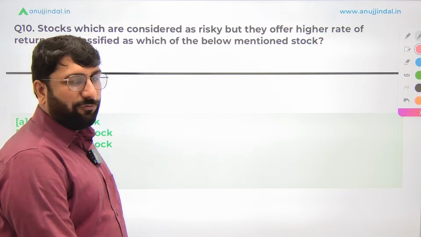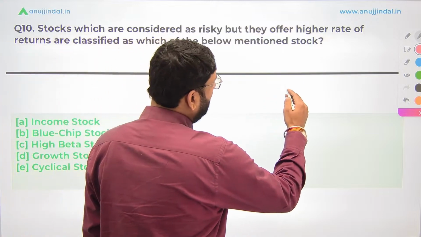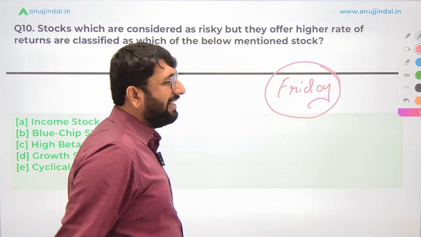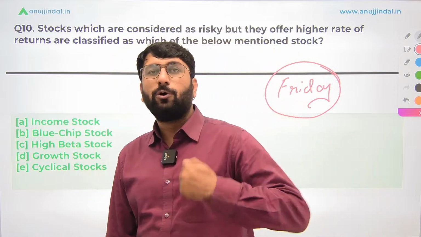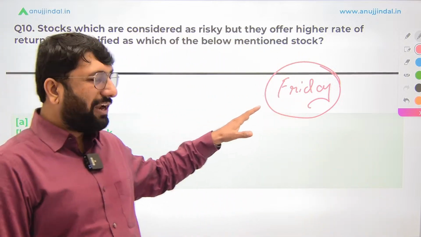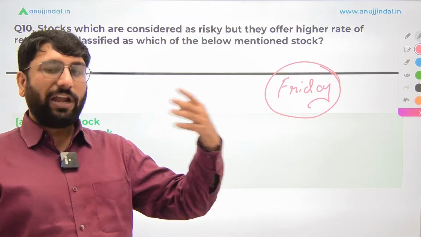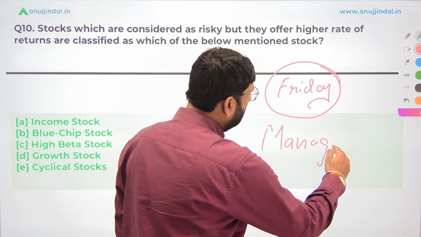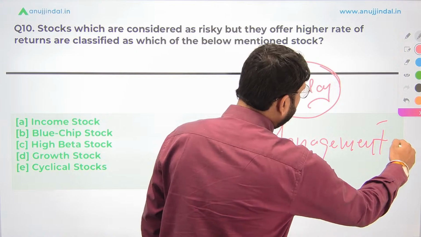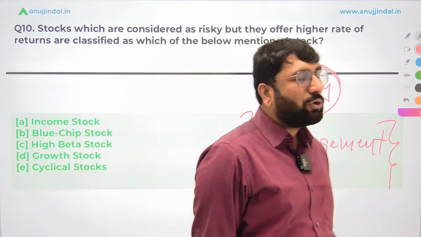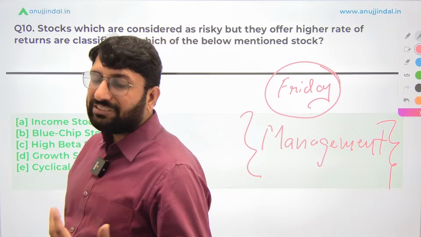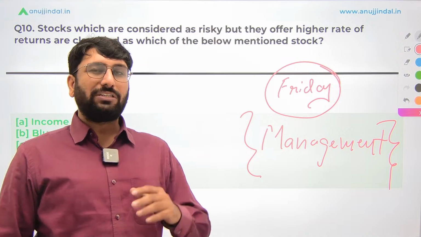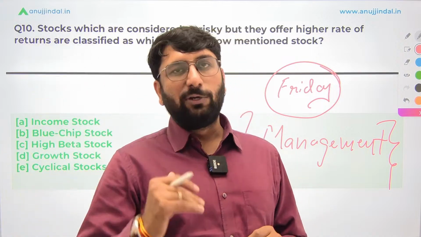And let me just tell you before I end the session that we are going to have sessions on Friday. As of now, we have started with the Friday sessions. On Friday, we are going to have the sessions and we will keep rotating the subjects. For example, this Friday, we are having the session for finance. Next Friday, I'm certainly going to take the session on management. I'm going to take your session on management for the very simple reason that I'm trying to cover those subjects first which are more similar, which are also part of your RBI Grade B syllabus, so that all those students who are simultaneously preparing for both the exams are able to revise as well.